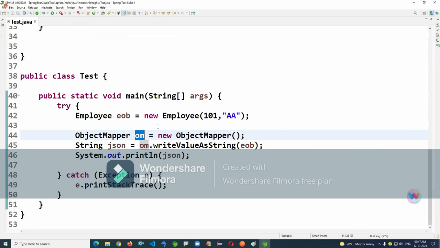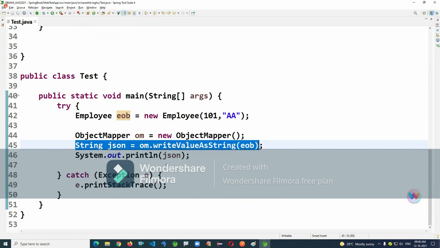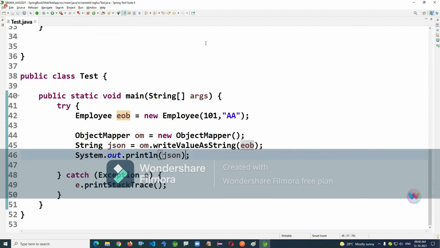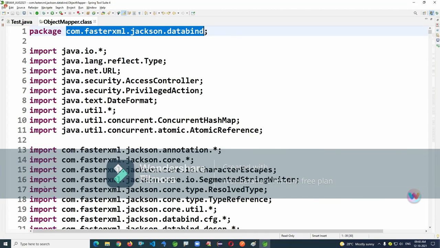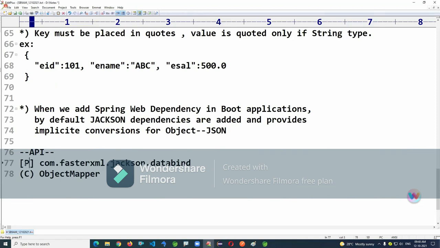So here I'm passing the EOB object, and I'm getting the JSON object here. ObjectMapper is a class, and the package name, if you look here, is the Jackson API. FasterXML is the company here. So you can see, this is the only one, and there is a method.